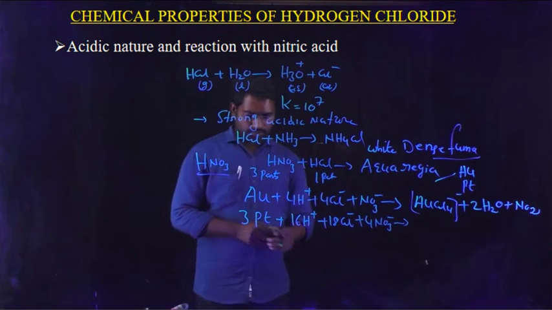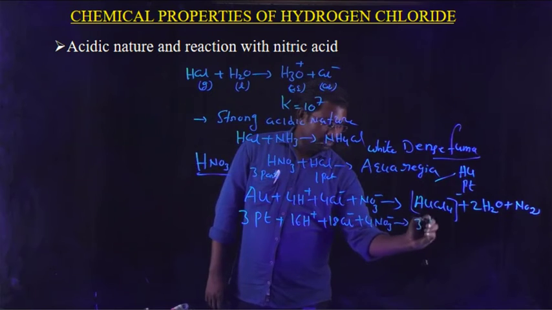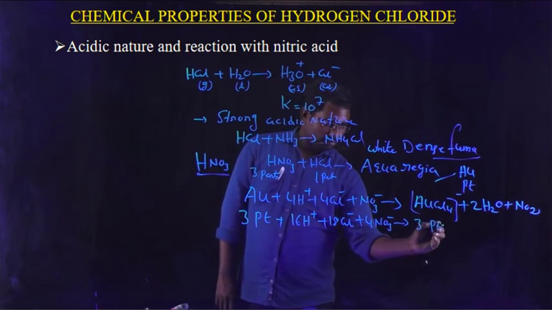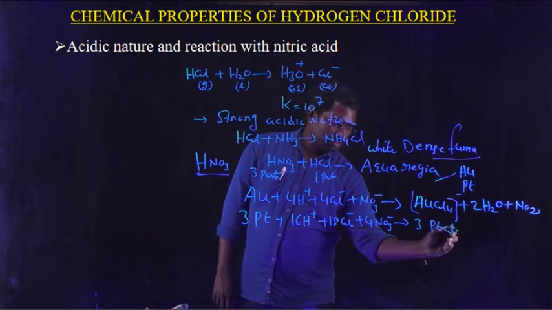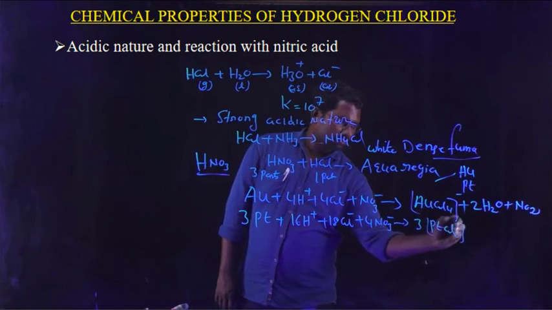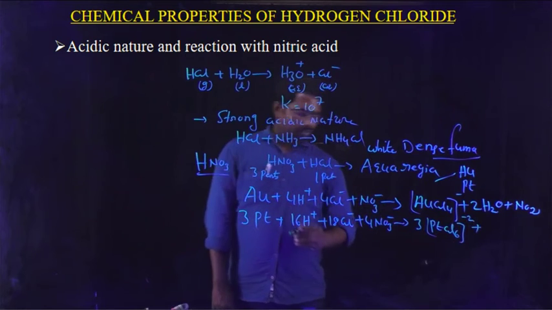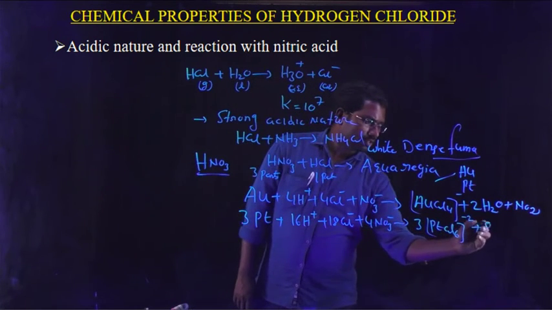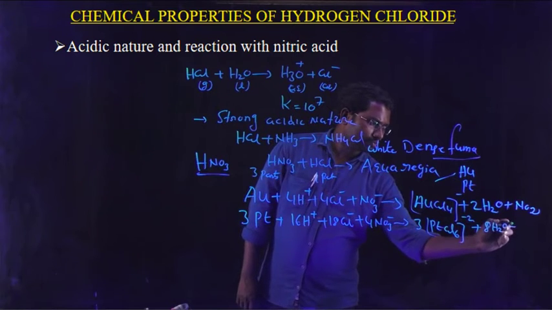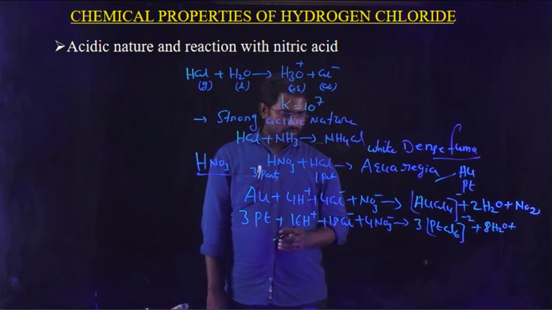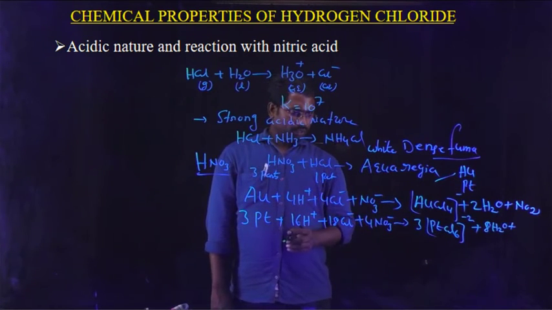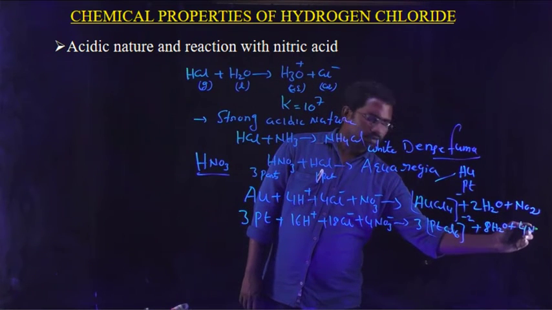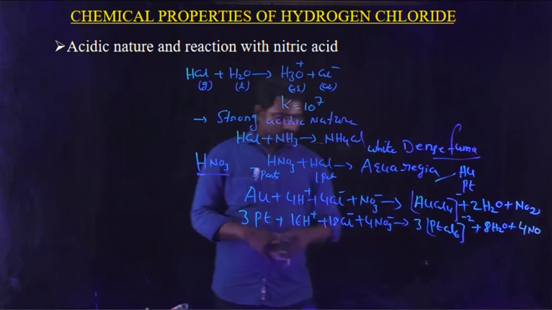So here 3Pt, here 18 chlorines are there, PtCl6 2 minus, plus what about hydrogen? 16 hydrogens are there, it gives 8H2O plus 4NO2 plus 4NO.